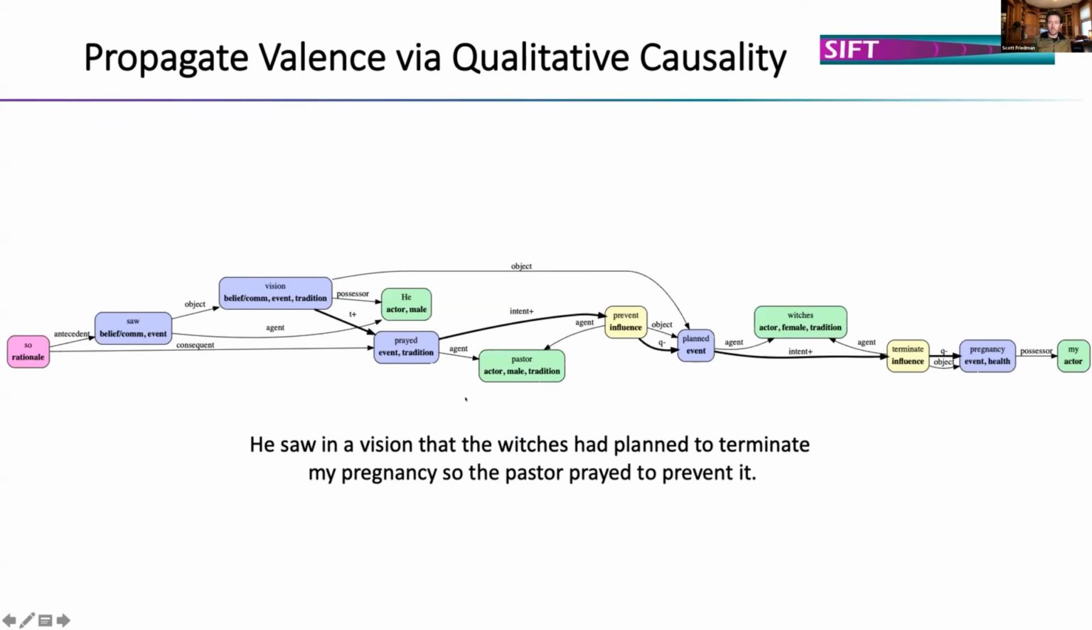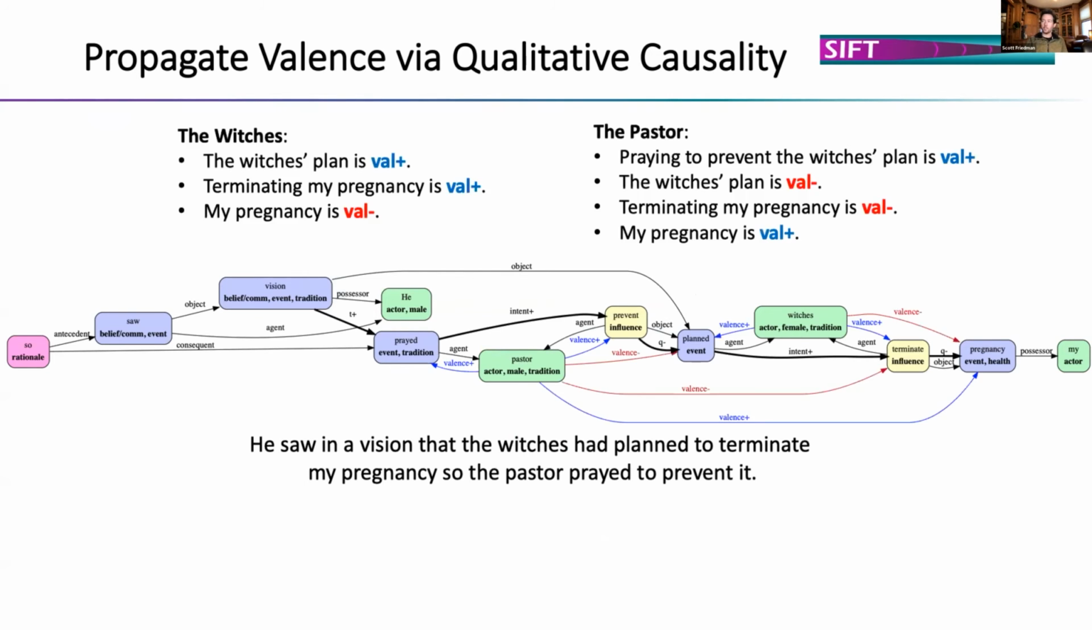So a much more complex example is right here. He saw in a vision that the witches had planned to terminate my pregnancy, so the pastor prayed to prevent it. Here we do have actors, and so we can actually propagate their own intention and their values over this entire parse using the causal structure extracted by the transformer system. For the witches, where are they? Here they are. The witches' plan is high valence because they're doing it. Their intention is to terminate in the plan, so they intend to terminate, that's high valence. And my pregnancy is low valence to the witches.